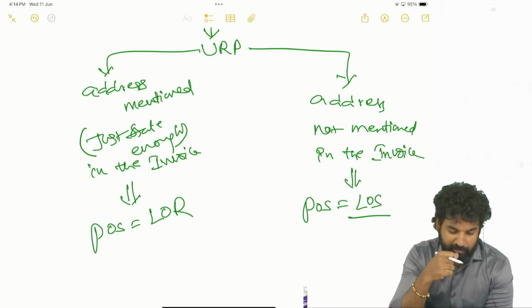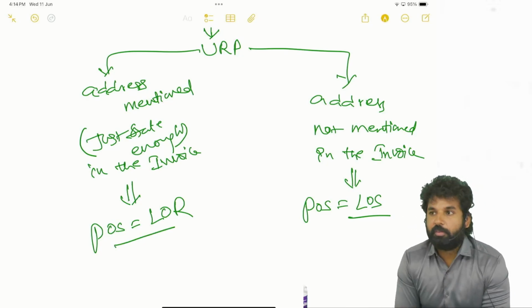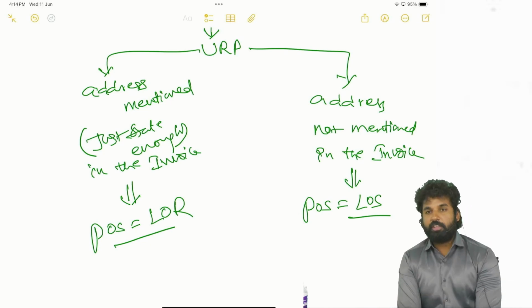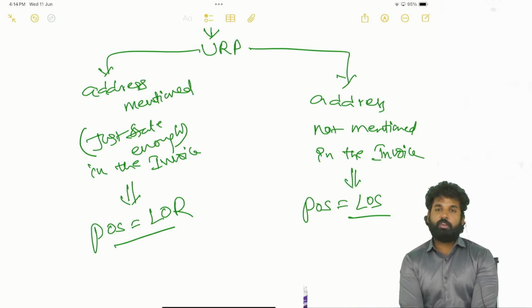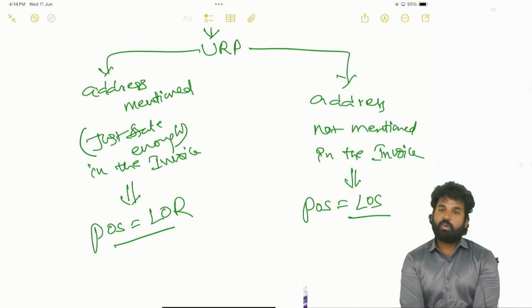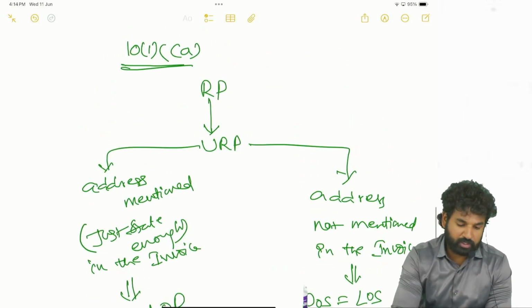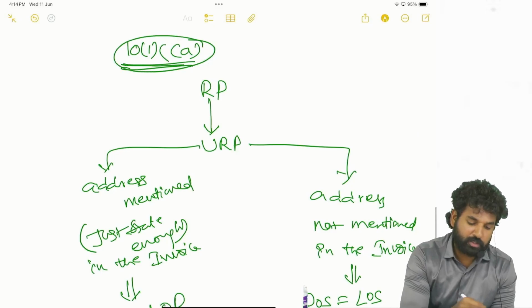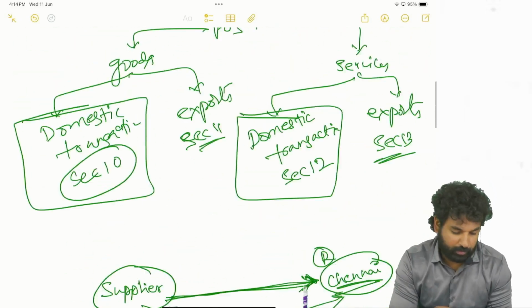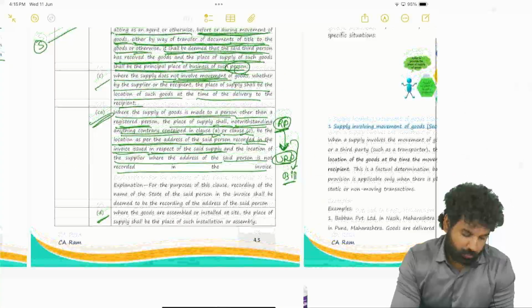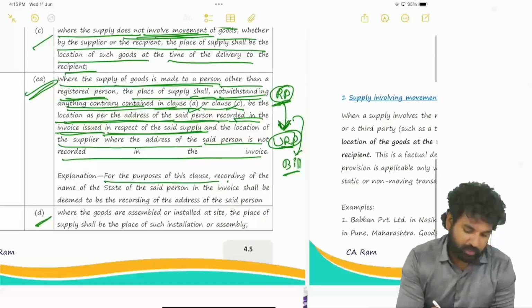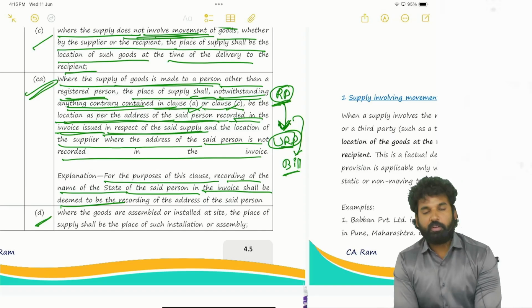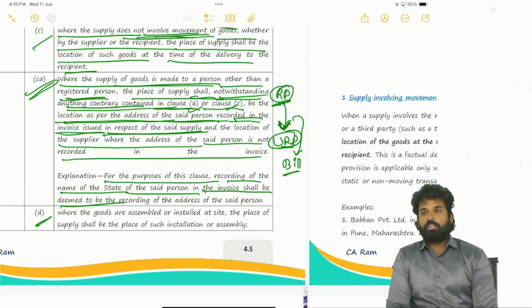Okay, so in this case, whenever the address of the recipient is available, at least the state of the recipient, the place of supply will be the location of the recipient. If it is not available, then the place of supply will be the location of the supplier. So this is what is there in section 10 subsection 1 CA. This is a newly inserted section, right? Now comes the explanation. For the purpose of this clause, recording of the name of the state of the said person in the invoice shall be deemed to be recording of the address of the said person. So not the full address, just the state is enough.